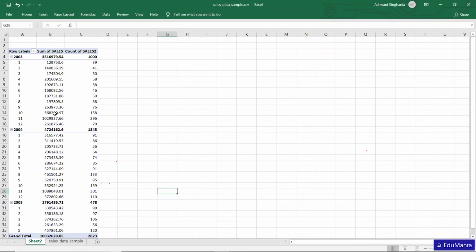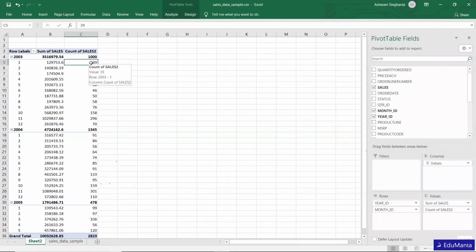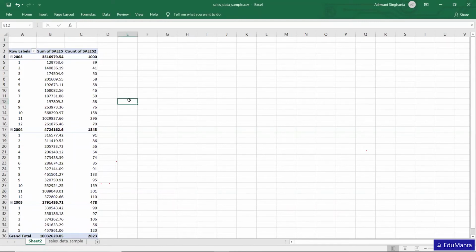How many orders are there in January, the first month, February, the second month, what is the sales amount and what is the number of orders. So here we get all this data. Now the first thing to do is calculate the average number of sales, that is mean sales, and the average amount of sales in a particular year. So let's calculate it over here.